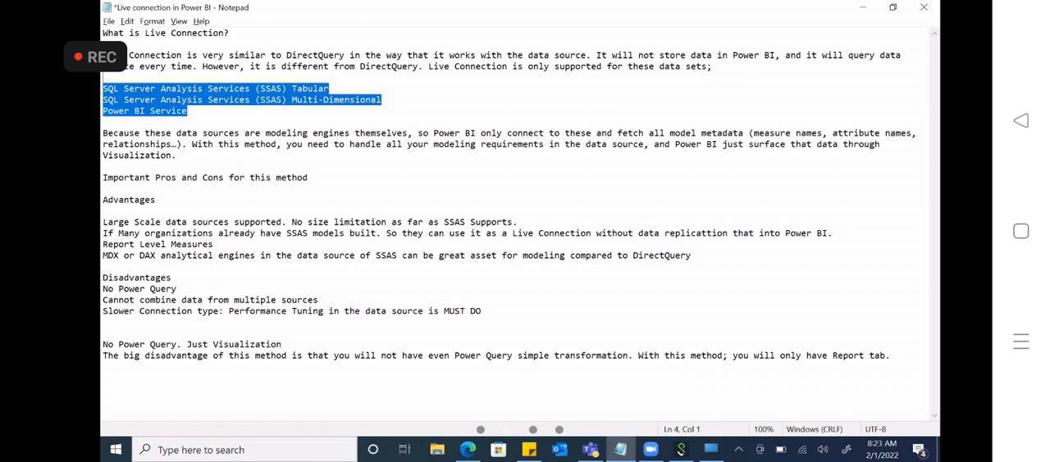Earlier they were using different services for different requirements. If they wanted to create a report, they needed to go for the reporting service. If they wanted to integrate different data sources, they needed the integration service. If they wanted to do analysis, they needed the analysis service. But Microsoft came up with a solution called Power BI, so you can do everything in Power BI: analysis, integration, and reporting.